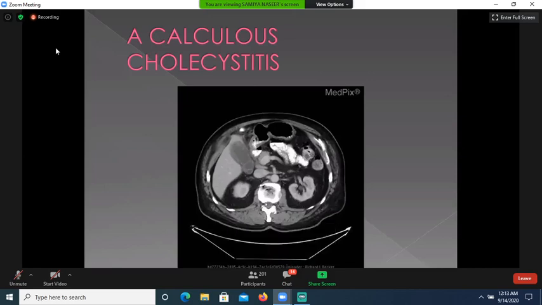Again, this is a case of acalculous cholecystitis demonstrating normally distended gallbladder with thick wall, thick enhancing wall, and it is surrounded by pericholecystic fluid. So gallbladder is also septated. This is a case of acalculous cholecystitis and it is seen in typhoid fever, hepatitis or any other inflammatory condition in the abdomen.